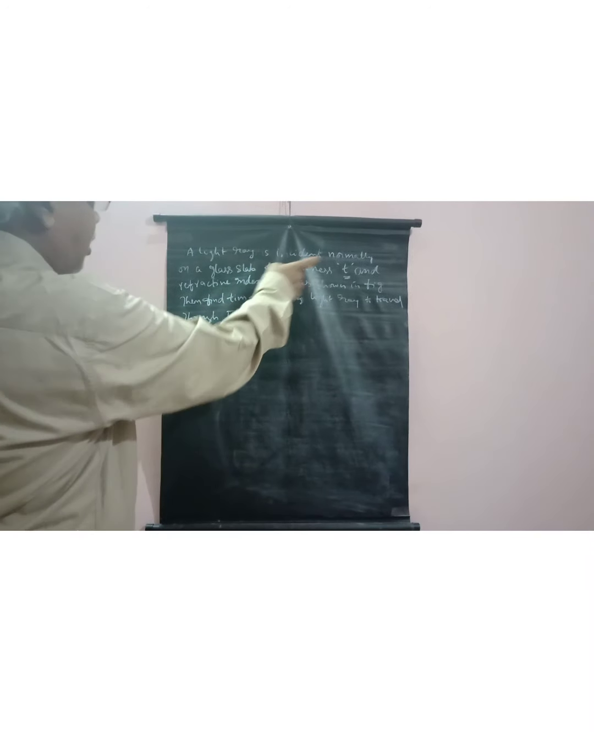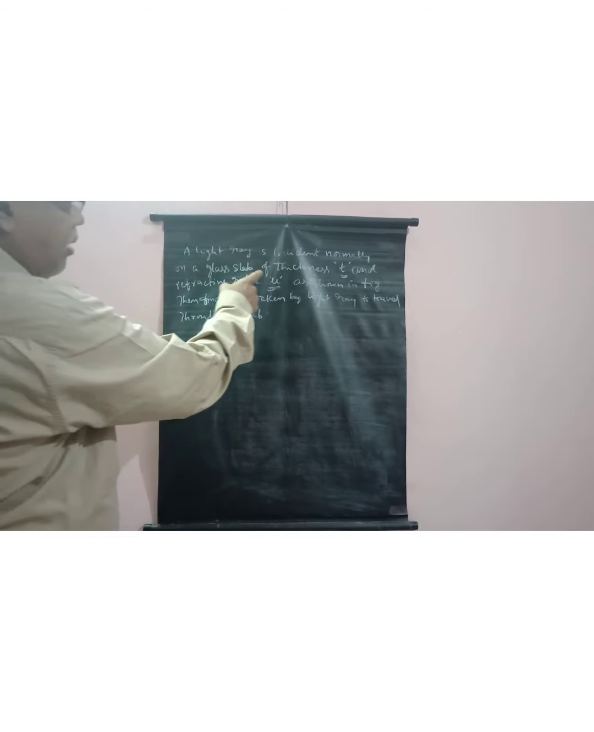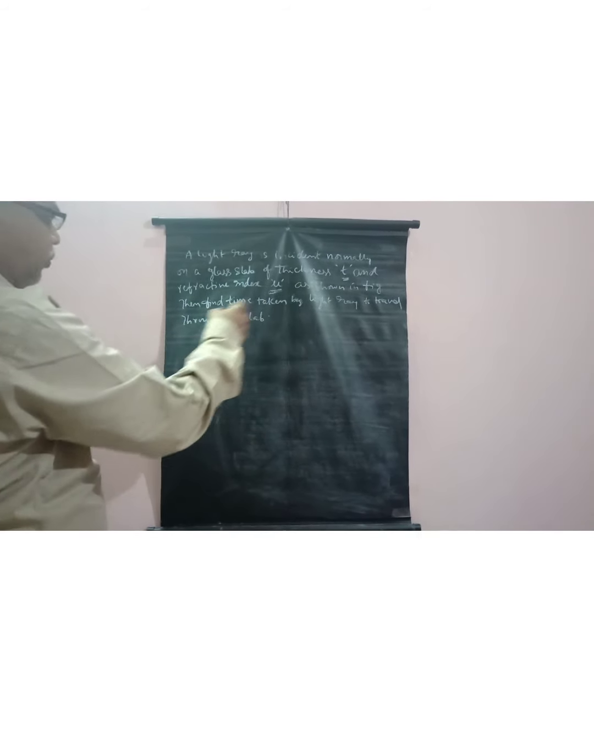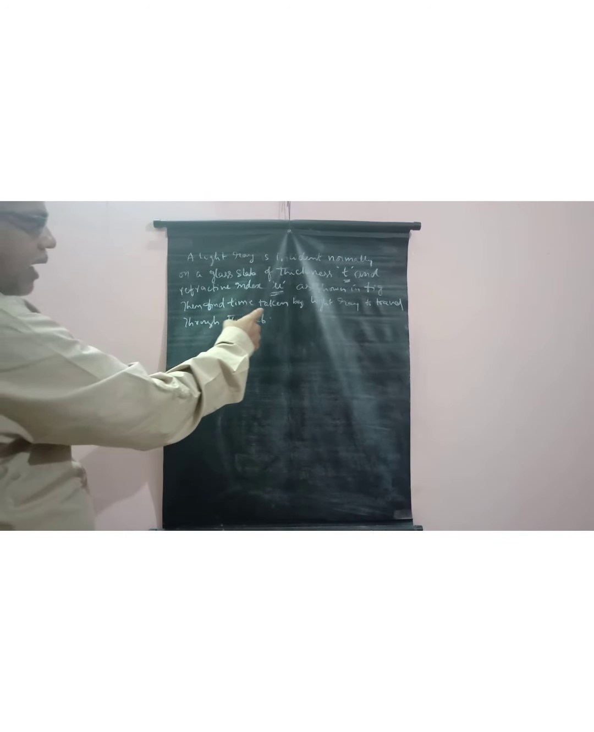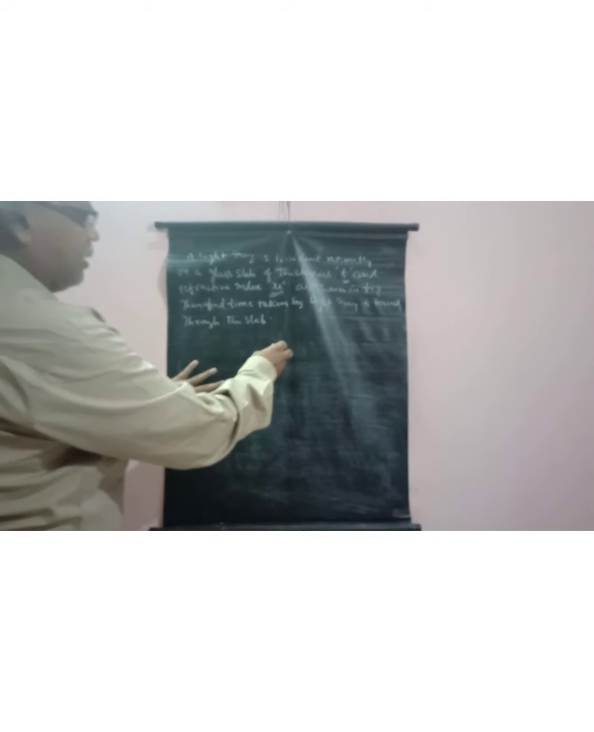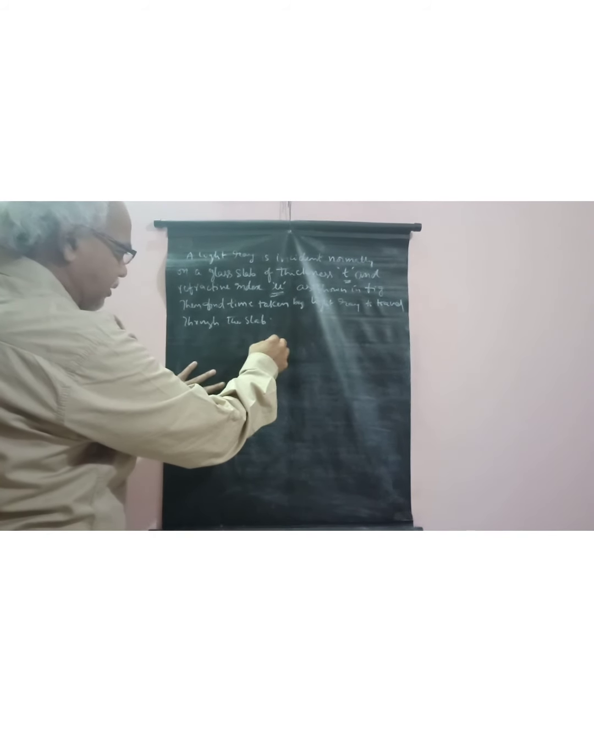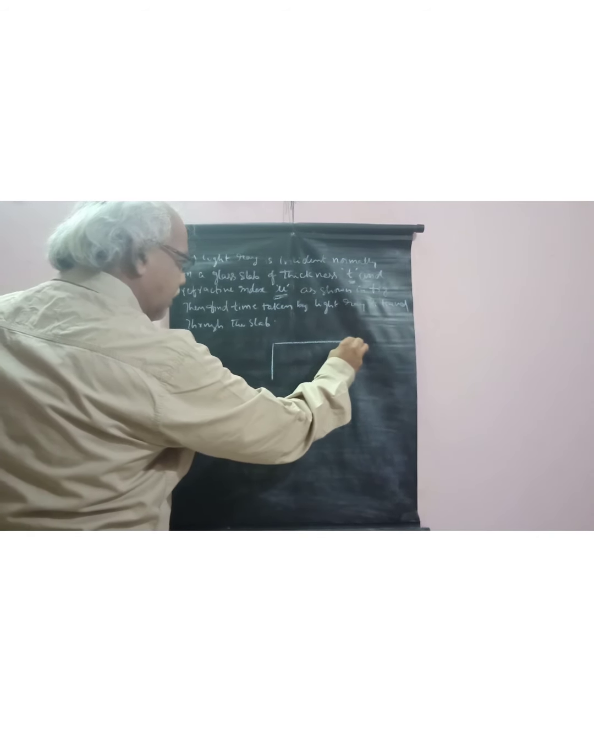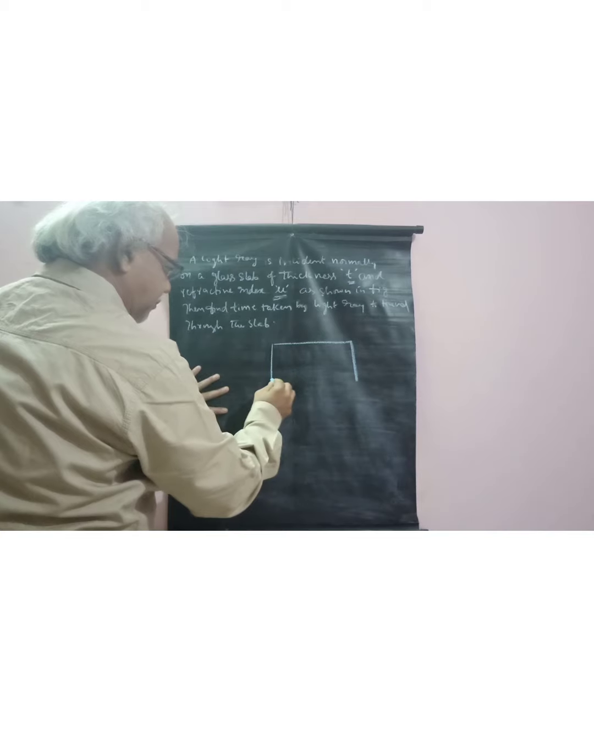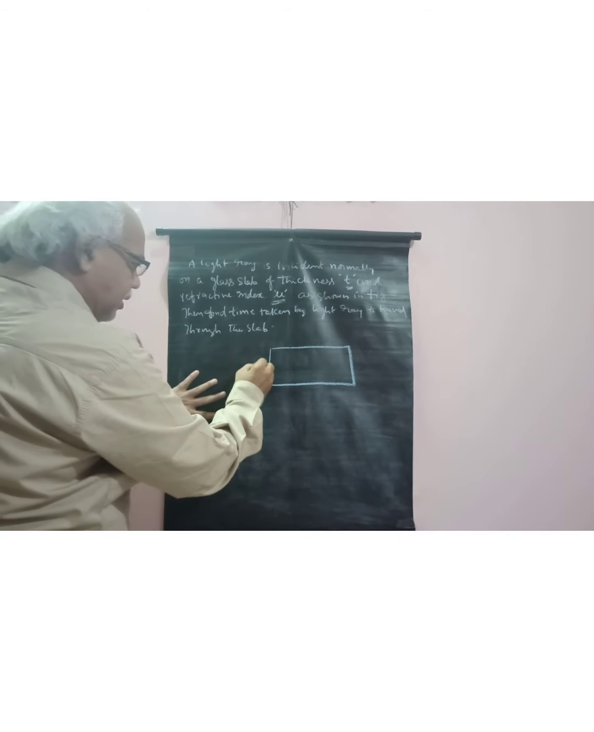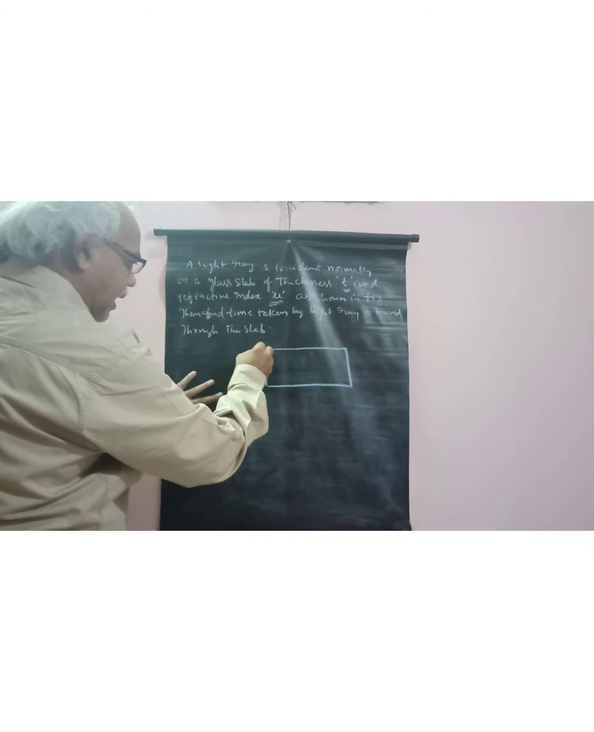A ray is incident normally on a glass slab of thickness T and refractive index mu as shown in the figure. Then find the time taken by the light ray to travel through the slab. In this problem, the thickness of the glass slab is given and the refractive index of the glass slab is also given. It is a glass slab of thickness T.